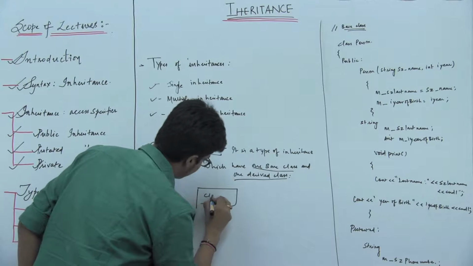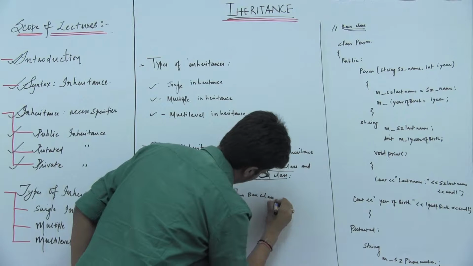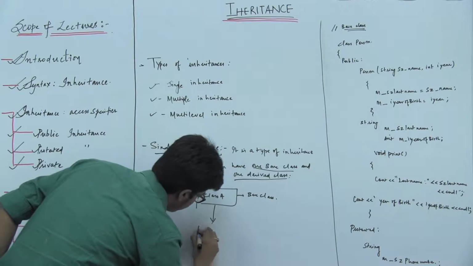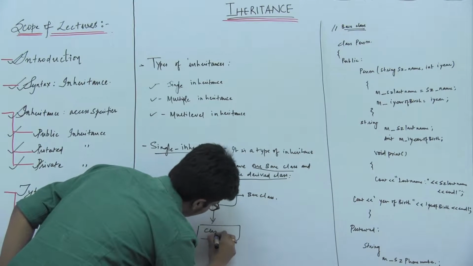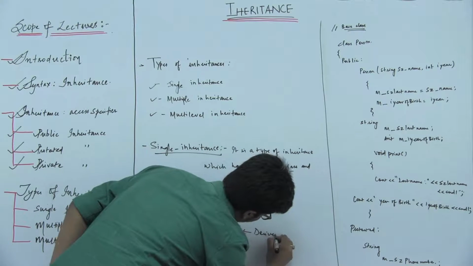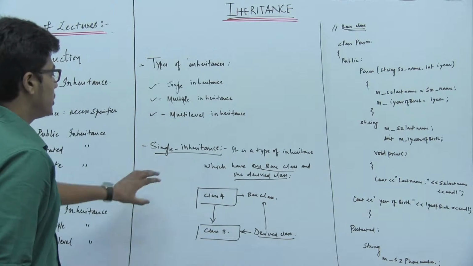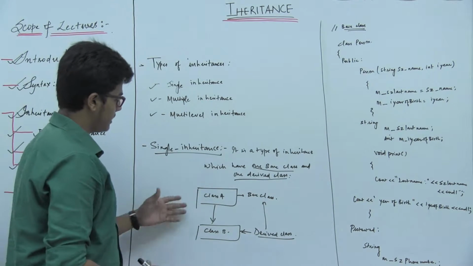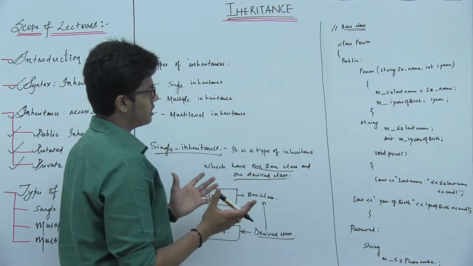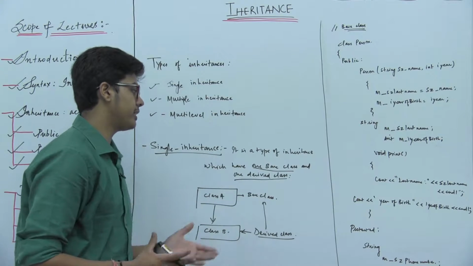Suppose this is class A, which is a base class, and it is inherited by class B, which is the derived class of this base class. So here is an example of single inheritance. As you can see from the word single, it is derived from one base class and there is one derived class.